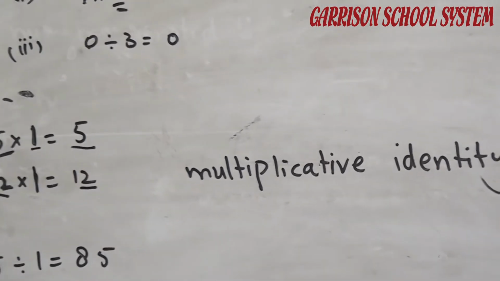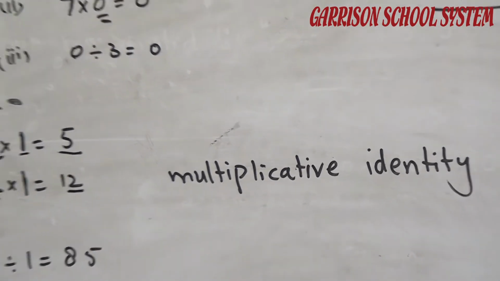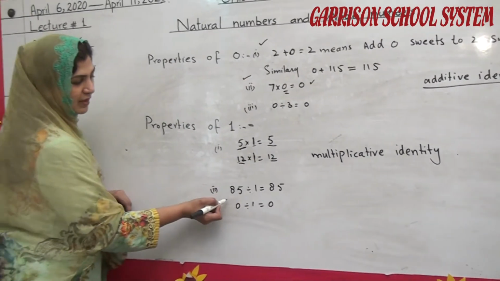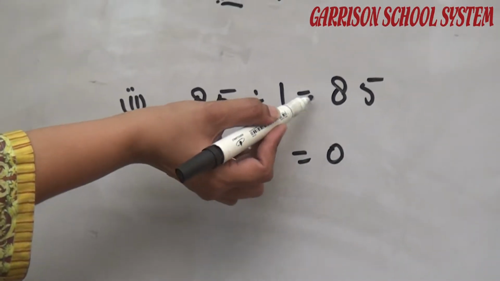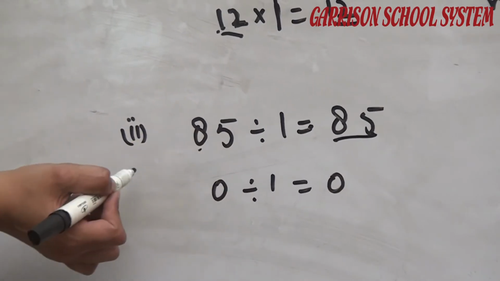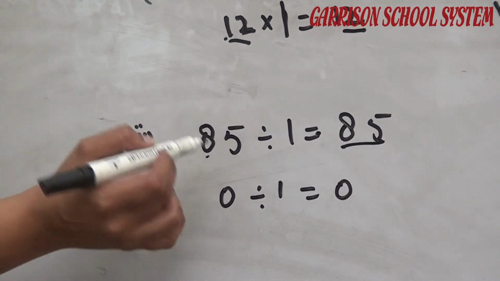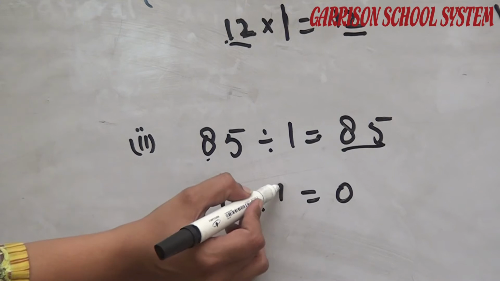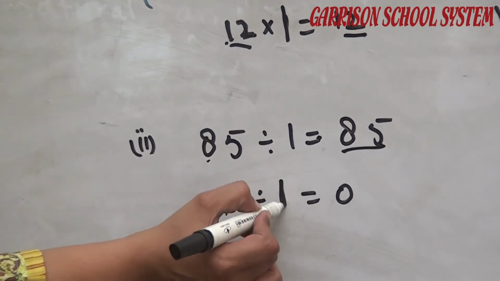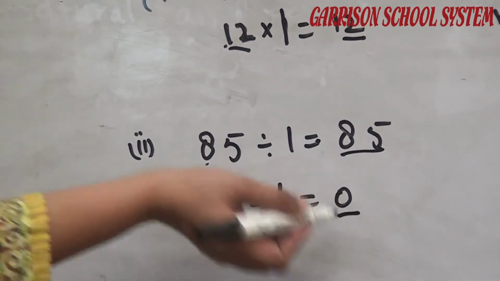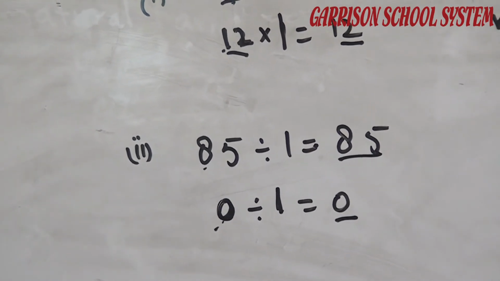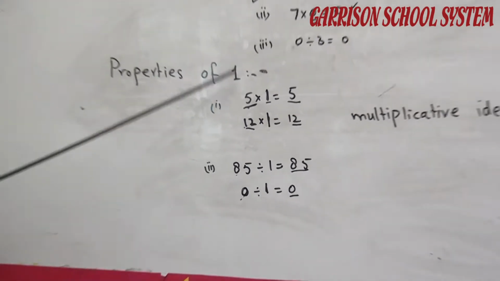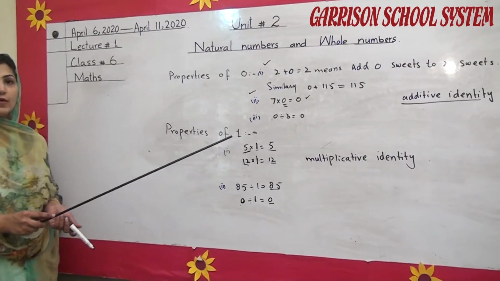And when we divide any number by 1, same thing, we will have the same natural number. And when we divide 0 by any number, we will get the same 0. So students, these are the properties of 1. These are 3 properties of 0 and these are 2 properties of 1.